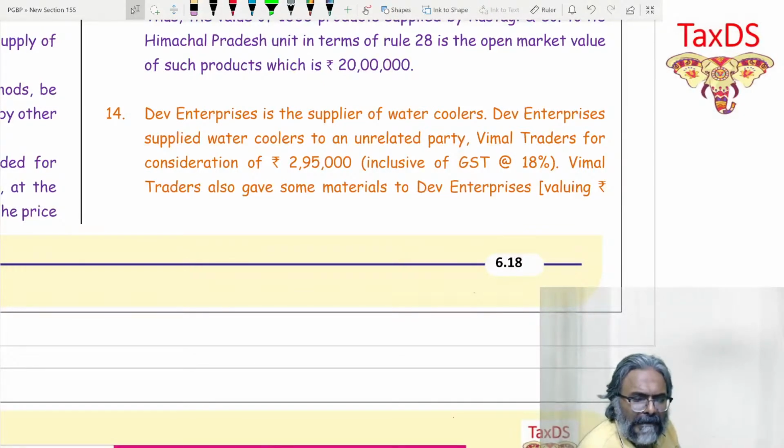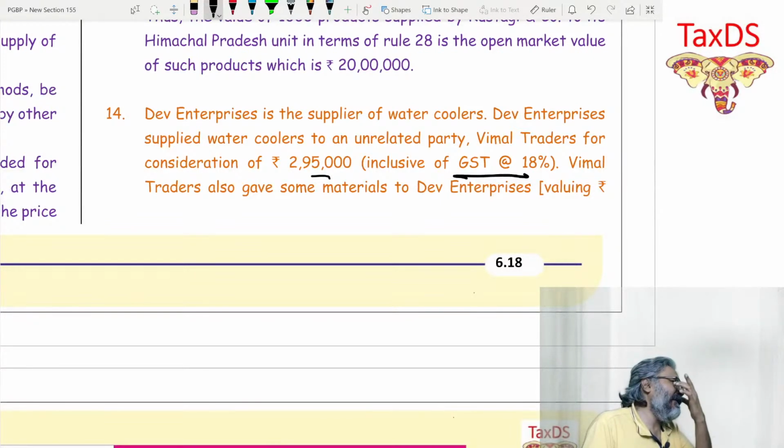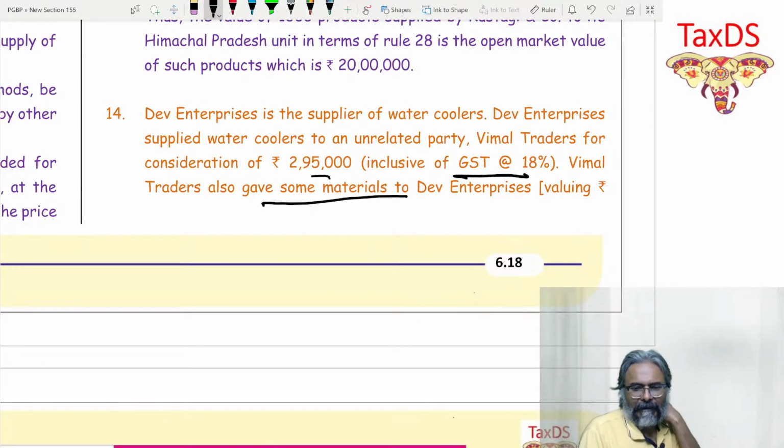Dev Enterprise is a supplier of water coolers. Dev Enterprise supplied water coolers to an unrelated party, Vimal Trader, for a consideration of 295, inclusive of GST at 18%. Whenever it is inclusive of GST, always bear in mind Rule 35. Vimal Trader also gave some material to Dev Enterprise. Now, who is this Vimal, by the way? They are the supplier.